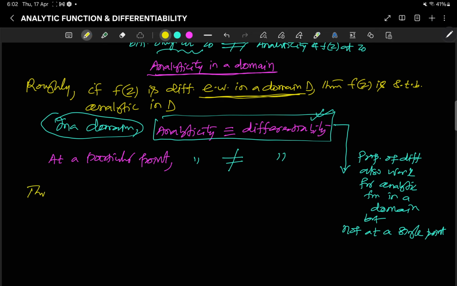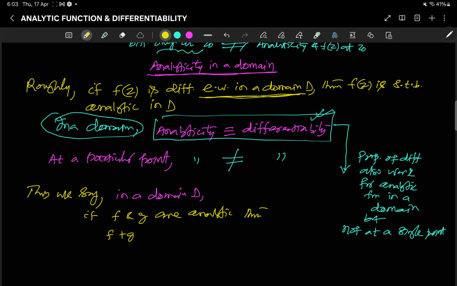Thus we say, in a domain D, if f and g are analytic, then f plus g, f minus g, f times g, and f by g with g not equal to 0 are also analytic.